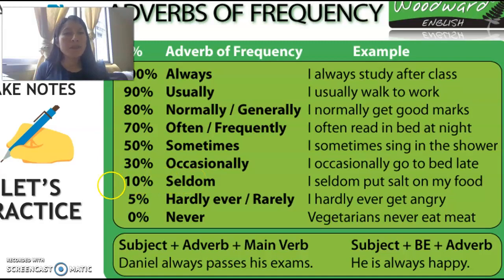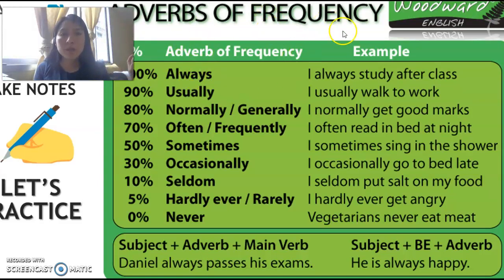Seldom is 10% of the time that you do something. Okay, the next one is occasionally. This is 30%. Then we have sometimes. Sometimes is like half of your time, 50%. Sometimes you do something. Okay. The next one is often or frequently. Then normally or generally. Then we have usually, and the one that means 100% of our time we do something is always.